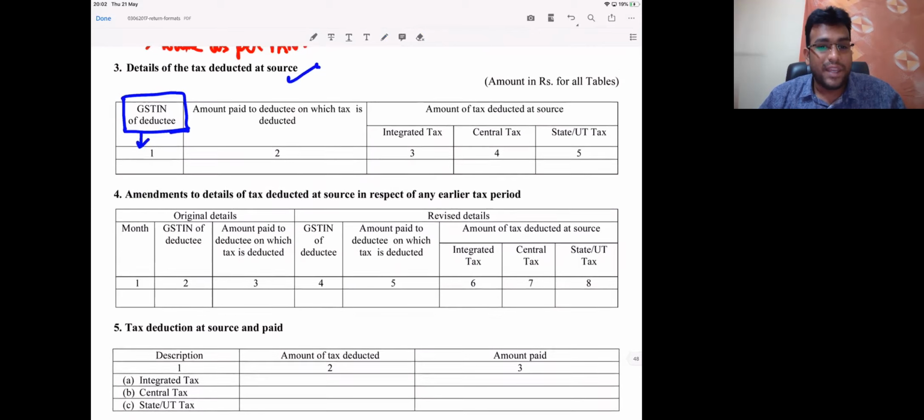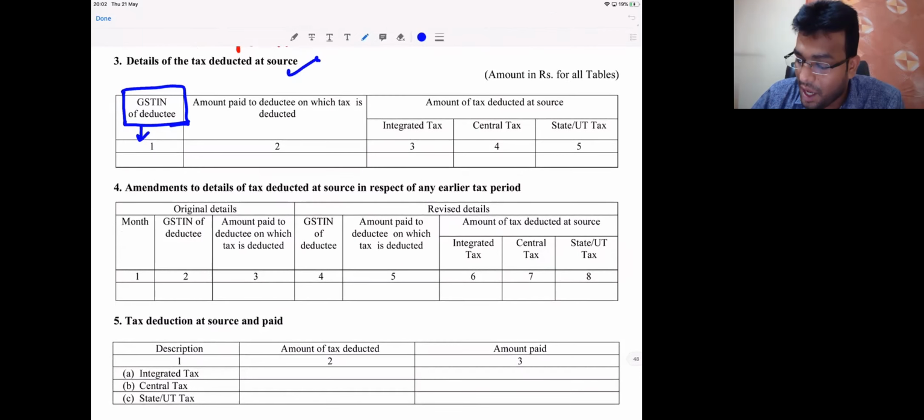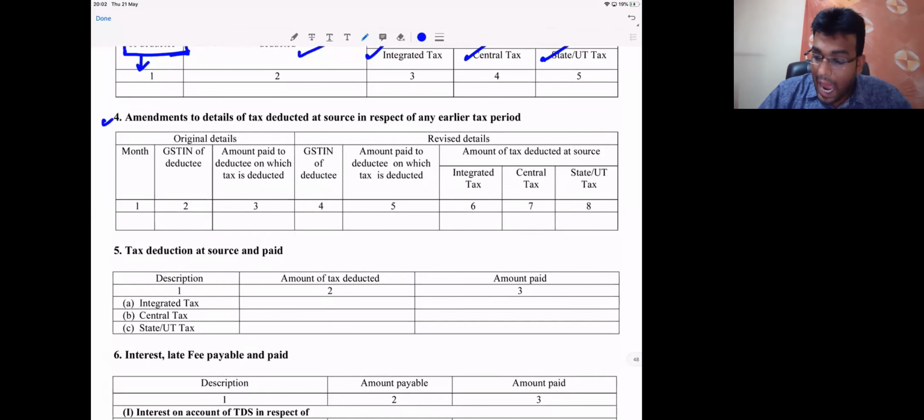Speak out. Exactly. Come on. Next line you see. What is the amount paid to deductee on which tax is deducted? What is the amount of TDS? IGST, CGST, SGST or UTGST? Then, next point. Amendments to details of TDS in respect of earlier tax period. That means in a particular month return, if we make a mistake, we can rectify that in subsequent month return.